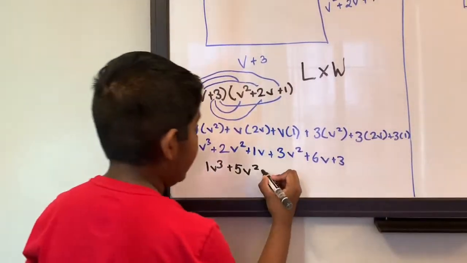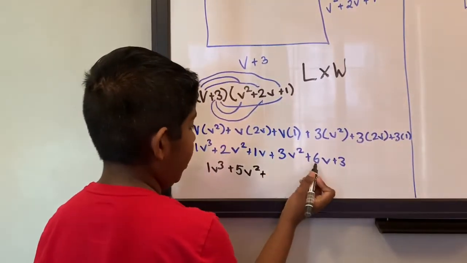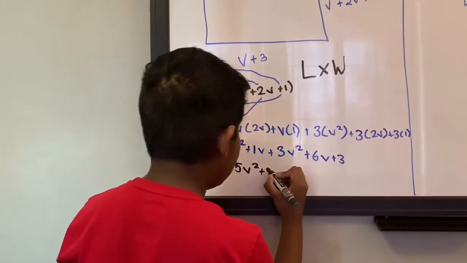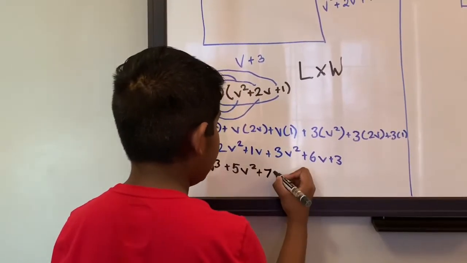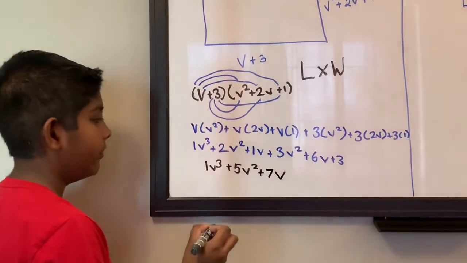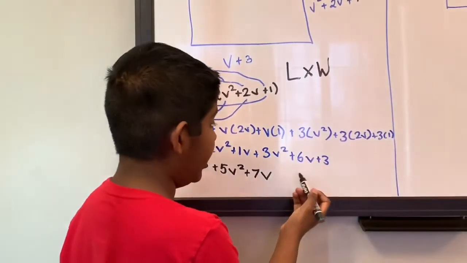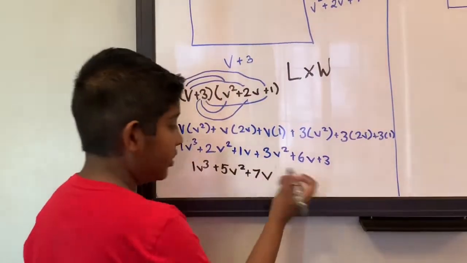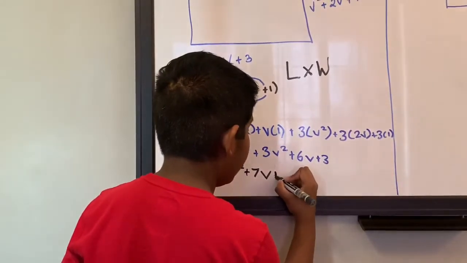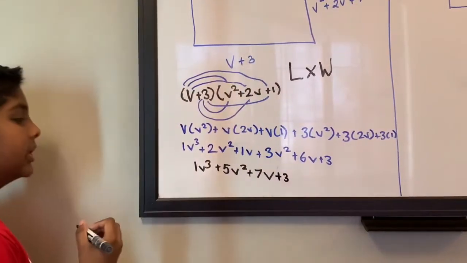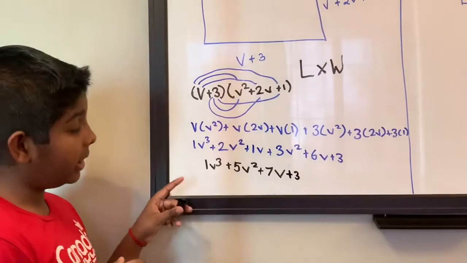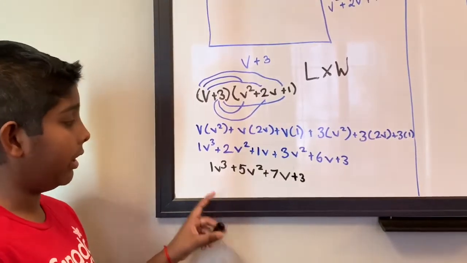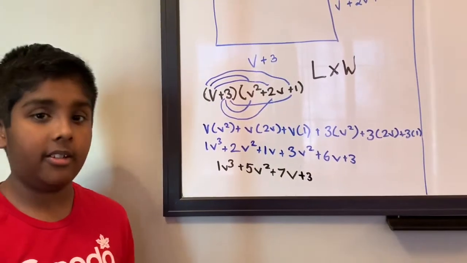So let's add that part. 1v plus 6v. 1 plus 6 is 7. We have the same variable, so we can keep that as it is. And then the constant number, and that's 3. We can just write 3 because we have no other constant numbers. So our answer is 1v to the power 3 plus 5v squared plus 7v plus 3.